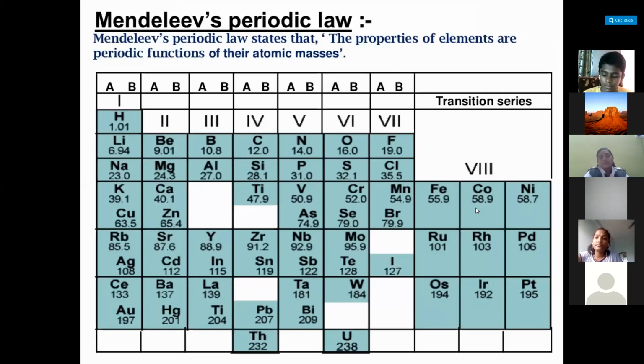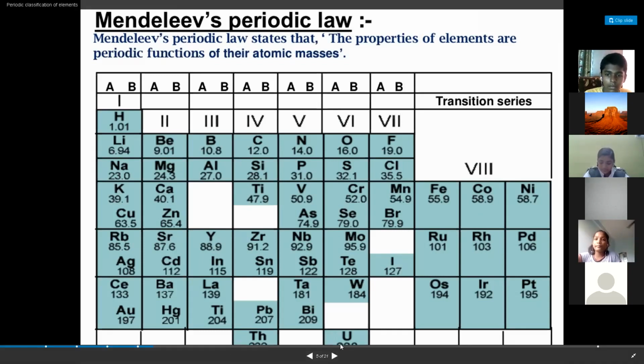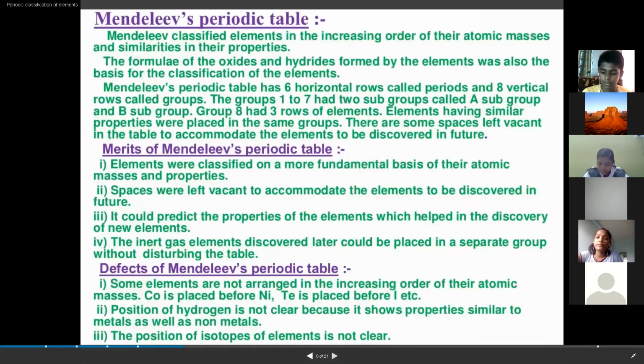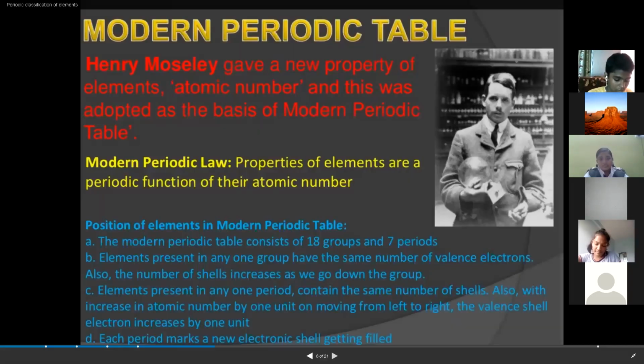At some places, he reversed the elements basing on the chemical properties. And he left some gaps also. At that time, those elements were not discovered. So why did he leave the gaps? Further elements will be discovered. Very good. And later on those elements were discovered, and their names also were given.